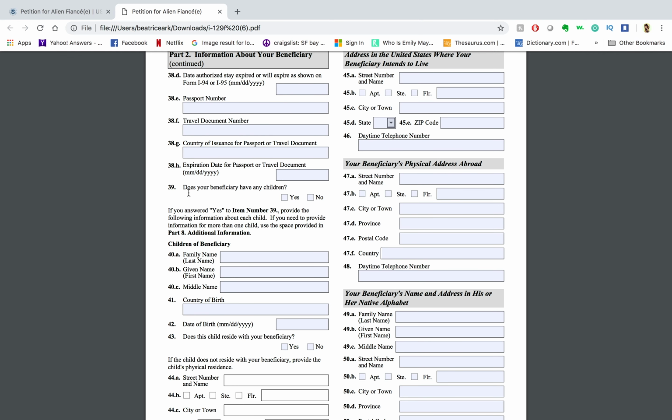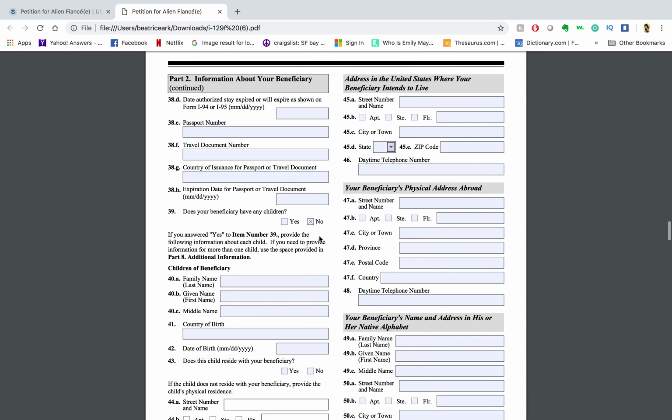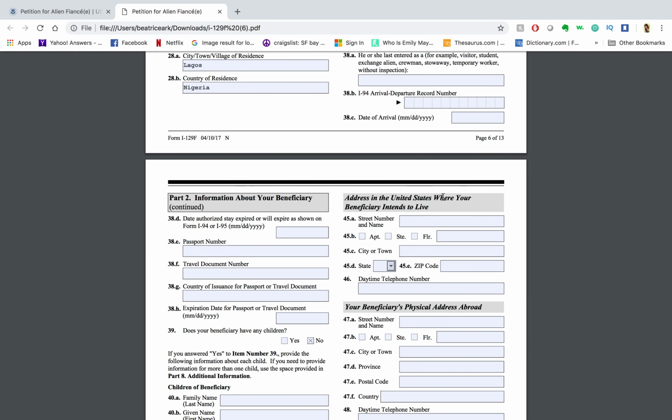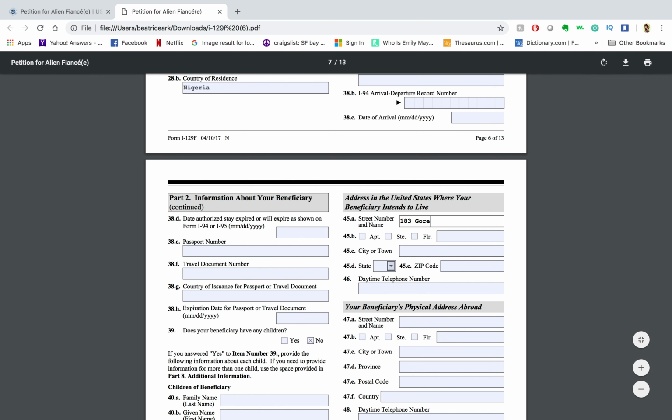So if your fiance does have children, then select yes and then put in their information. If you do need more space, go to the additional information part and part 8 and write in their name and all this information. We're going to select no because my fiance doesn't have children. Address in the US where your beneficiary intends to live. So I'm going to put in the same address.